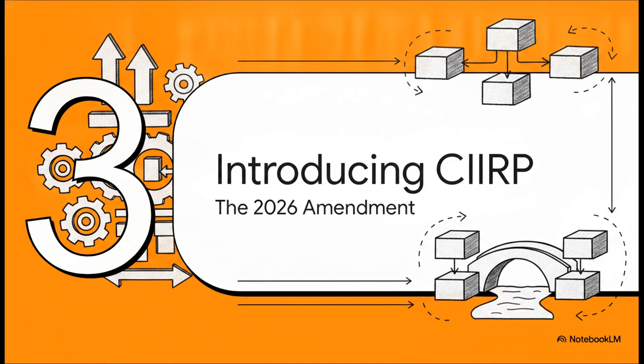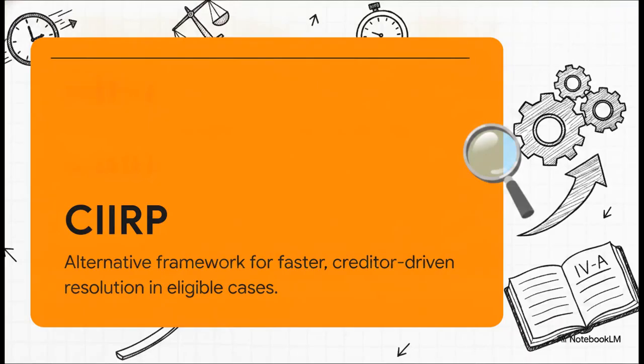Let's take a look at the actual framework designed to clear those exact bottlenecks. All right, enter the 2026 IBC amendment, formally bringing us the Creditor-Initiated Insolvency Resolution Process, or CIIRP. This sits in a brand new dedicated chapter 4A, covering sections 58A to 58K. And make no mistake, this is explicitly designed as an early intervention mechanism. It gives us a specialized alternative track tailored for a much faster, highly flexible resolution in suitable cases.